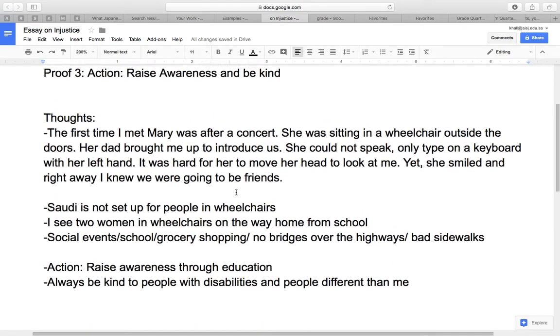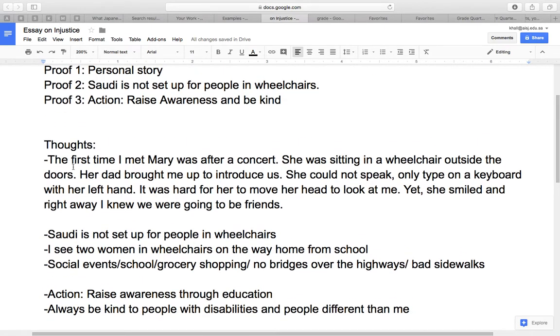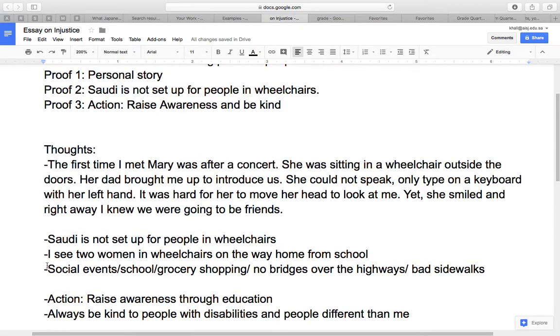So the student just broke it into, it looks like 3 sections, just titled it Thoughts. And it looks like this part here is proof 1, the personal story. Here is Saudi is not set up for people in wheelchairs, the second proof, and this looks like the third proof, the action. So you can see it's a really rough draft, but it's getting some ideas down.